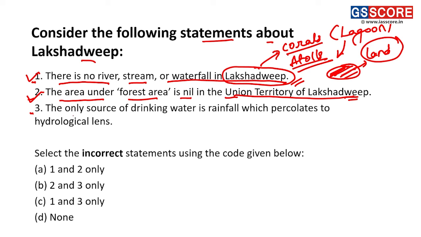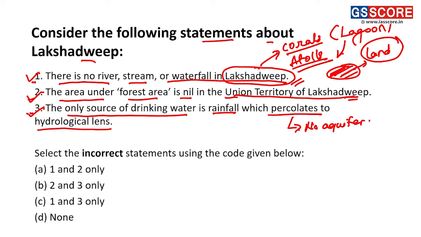Statement 3 we can see, the only source of drinking water is rainfall which percolates to hydrological lenses. This is also a correct statement. Basically, what happens in Lakshadweep? Because of no aquifers, as we have seen. Why? Because the land is not present beneath.